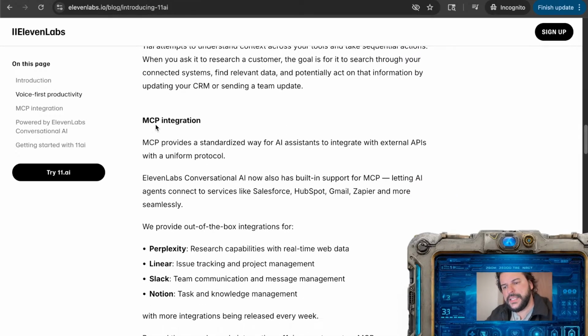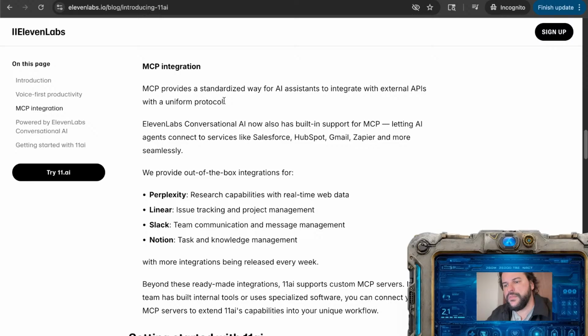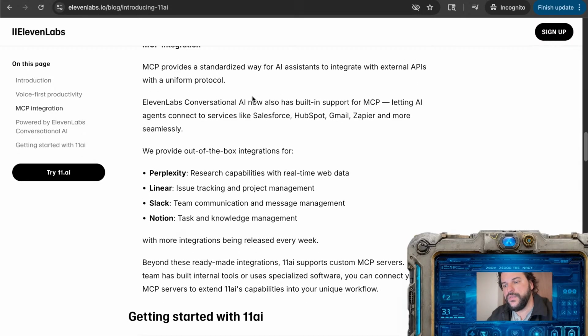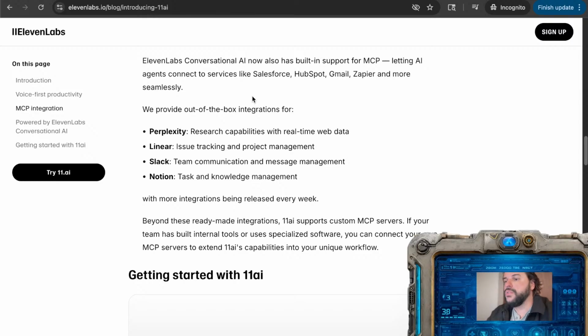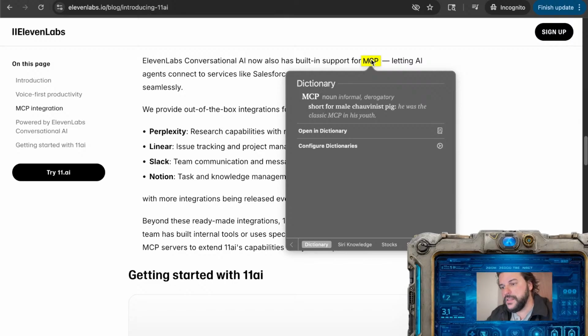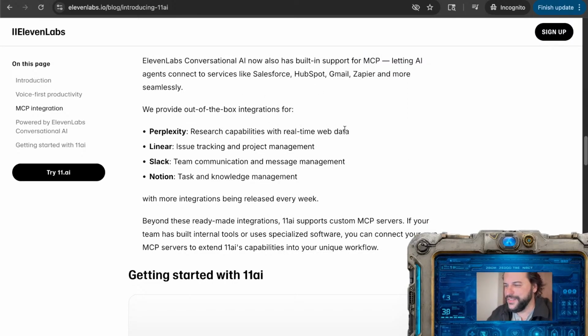So MCP integration. MCP provides a standardized way for AI assistants to integrate with external APIs with a uniform protocol. ElevenLabs conversational AI now also has built-in support for MCP. And if we are looking at what MCP means, it means not truly what it means over here.